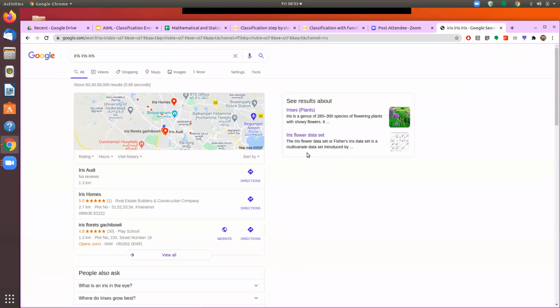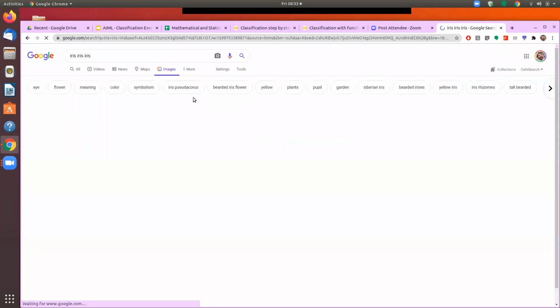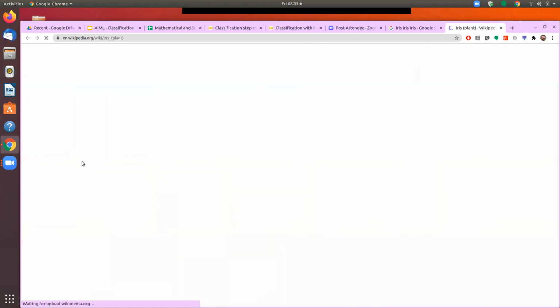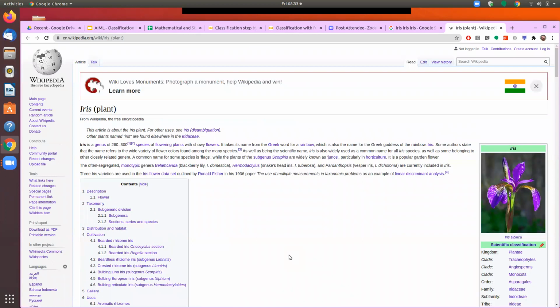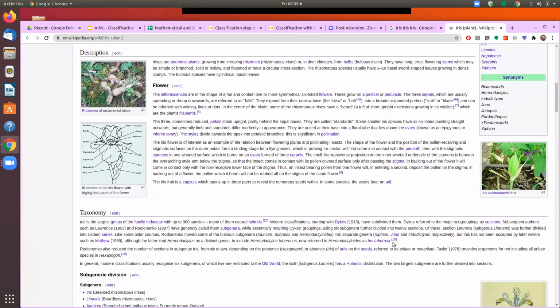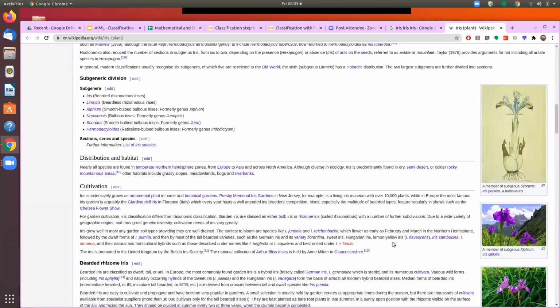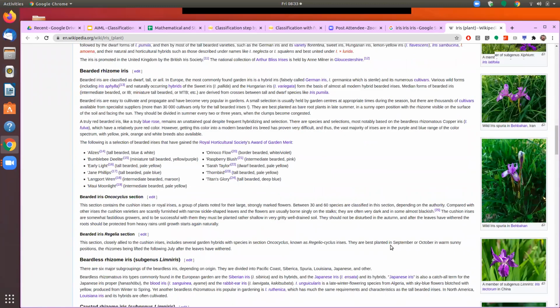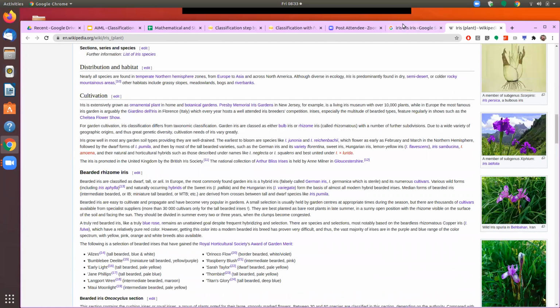So let's see what iris flower looks like, and we'll go into the images. So this is the iris flower. As we go into Wikipedia, this is the iris flower, and there are different varieties of iris flower. So there are three different varieties of iris flower. I think it should be mentioned here, or let me search here.